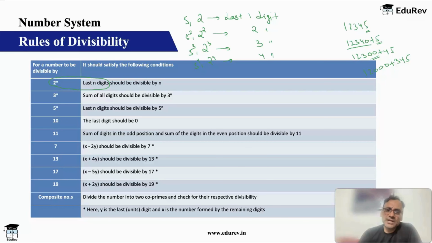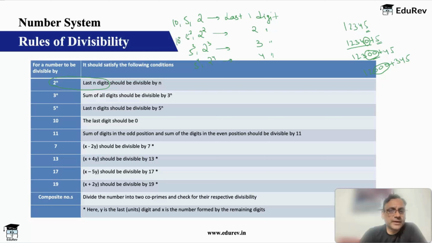If you have to check divisibility by 5, any number ending with 0 is always divisible by 5. Any number ending with 2 zeros is always divisible by 5 square, which is 25. Any number ending with 3 zeros is always divisible by 5 cube, which is 125. Okay, and same rule applies for 10 also.